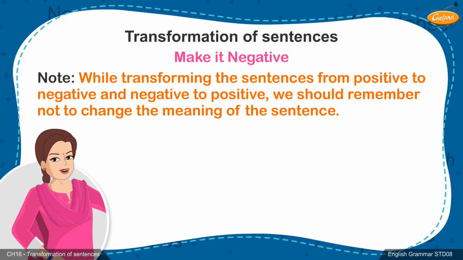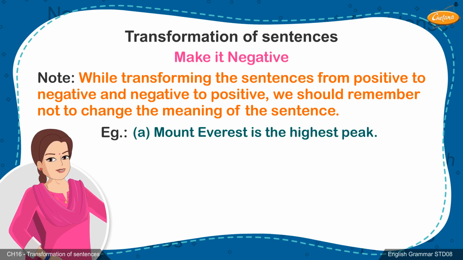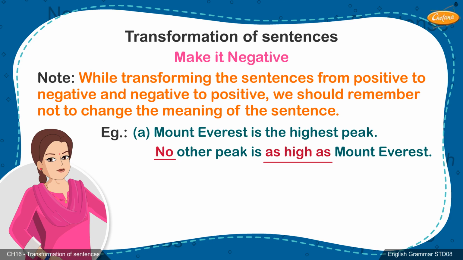Just remember, while transforming the sentences from positive to negative and negative to positive, we should remember not to change the meaning of the sentence. Example A. Mount Everest is the highest peak. No other peak is as high as Mount Everest.